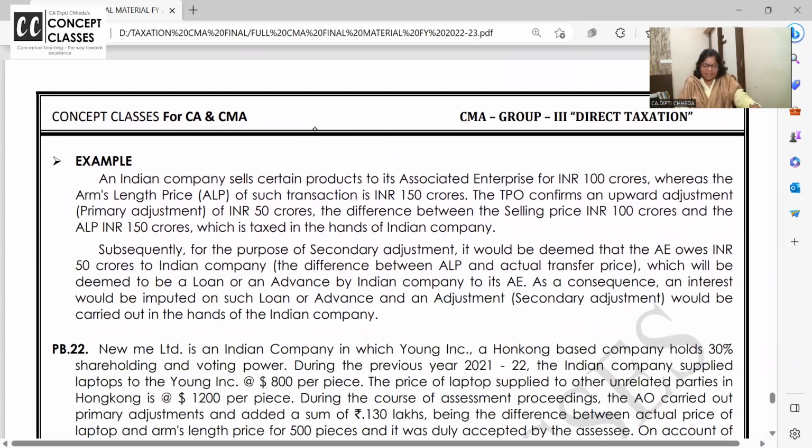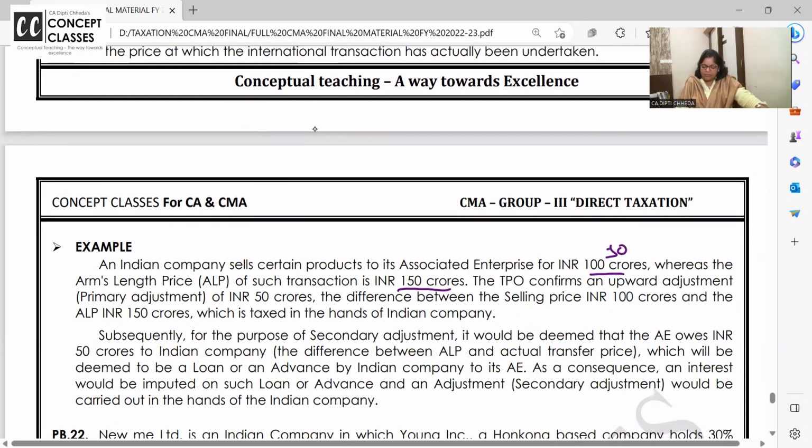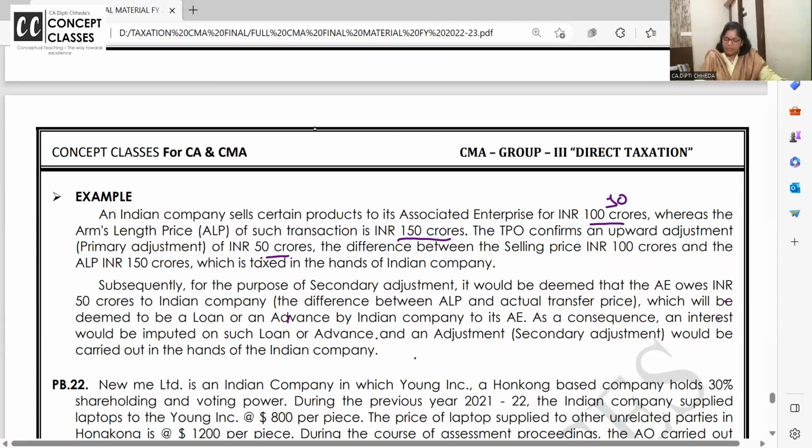An Indian company sells certain products to associate enterprise for 100 crores whereas the arm's length price is 150 crore. ठीक है? So 50 crore का difference. The TPO confirms an upward adjustment of 50 crore. Subsequently, for the purpose of secondary adjustment, it would be deemed that associate enterprise owes 50 crores to Indian company, which will be deemed to be the loan or advance. समझ में आया? Okay, to associate enterprise. As a consequence, an interest would be imputed on such loan and adjustment would be carried out.